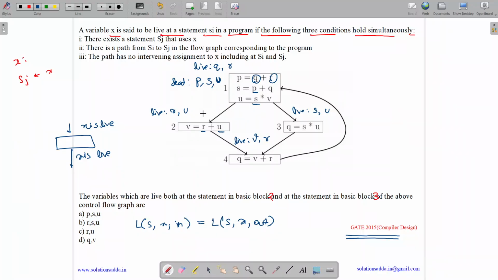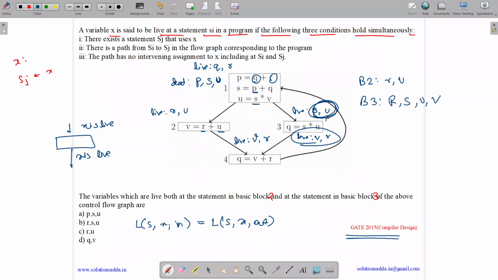Now, since the variables v and r are live after block 3, they must be live before block 3. If they are live after block 3, they must also be live before block 3. And v is not shown in the figure. So at the entry point of the below blocks, at block 2, r and u are live, and at block 3, r, s, u and v are live.